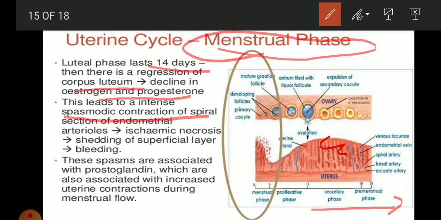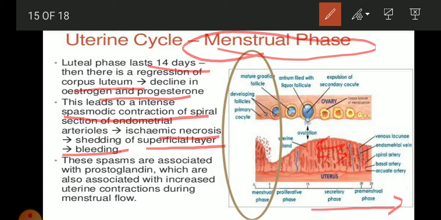This is the spiral section, if you see. Here there is more vascularization, arteries and veins, and a spiral formation of the endometrium. So ischemic necrosis occurs. Necrosis means degeneration or breaking down of the superficial layer, and then bleeding.